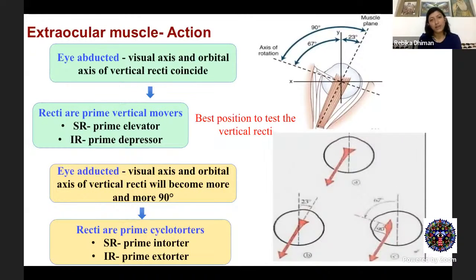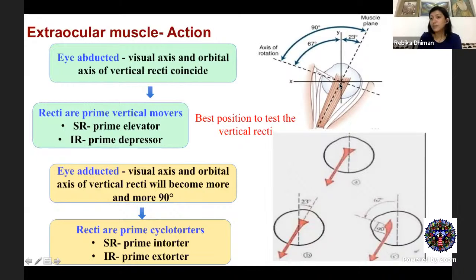Now, I would like to go into detail about these actions. This was mostly about the primary gaze. What happens when the eye makes a movement towards adduction or towards abduction? This scenario changes. Basically, the muscle action depends upon the angle between the visual axis and the axis of the pull of the muscle.